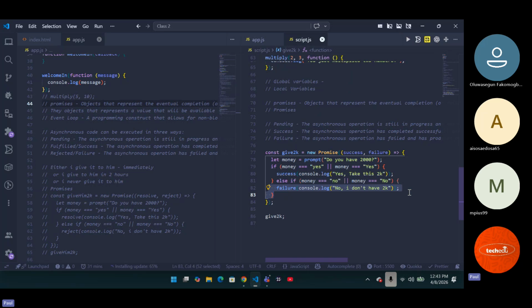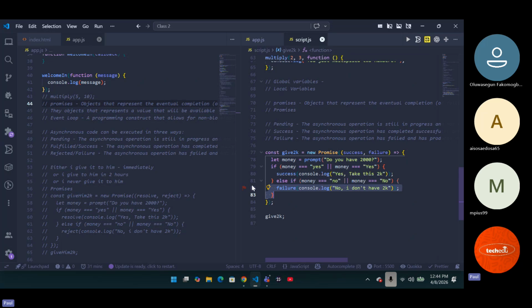You understand what I'm trying to tell you now? So the promise there, or whatever asynchronous process there is, is trying to know if they actually exist. But I'm using an if and else statement to check. But first of all, I cannot do that without actually wrapping up that if and else statement in an asynchronous process. That is why I'm teaching promises. Do you get it now? So yes, if and else statements will always be useful in cases like this, but you also need to understand how to use asynchronous processes to check all of these things. I hope I've been able to explain it now.